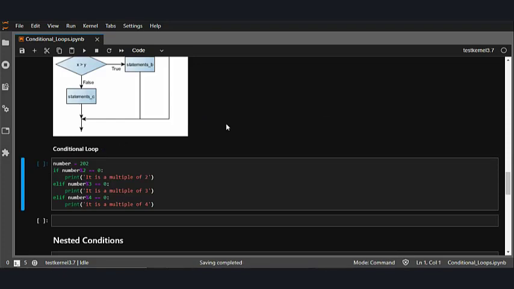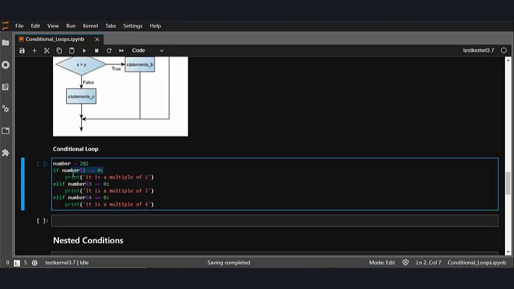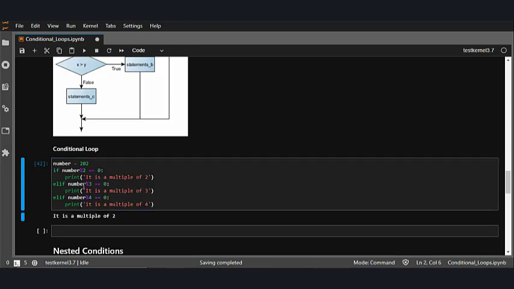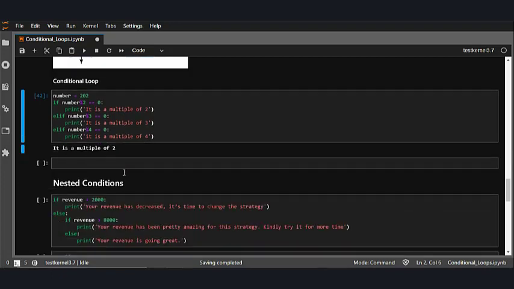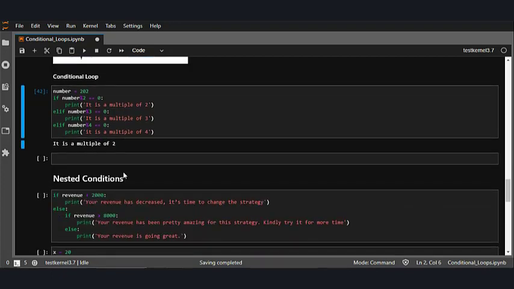So let's say in this case, I have just assigned a value 202 and I'm checking the remainder of it. As I said, 202, the remainder when divided by 2 will be 0, whereas the remainder when divided by 4 will also be 0. But since this condition is written first, it will always return the value inside the block of the if statement and not this elif statement. Also, the else statement is optional. You can write it or you cannot write it. It's up to you.